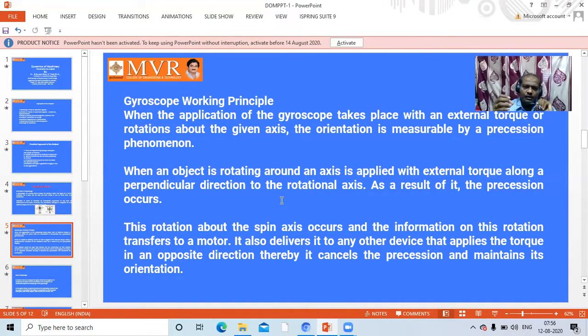Third one: to balance the bus, we have to go for the calculation of the gyroscope couple. That means what is the speed of the engine, what is the velocity of the bus, and what is the mass the bus possesses. It depends upon these three factors. Already I told that one. It depends upon angular momentum, upon the mass of the object, and upon the speed of the vehicle.